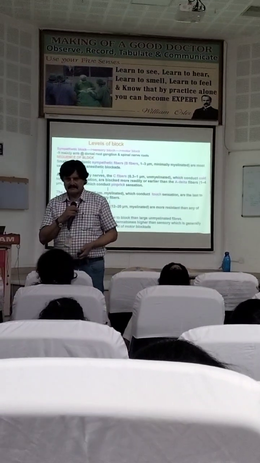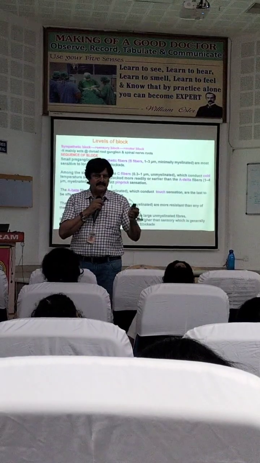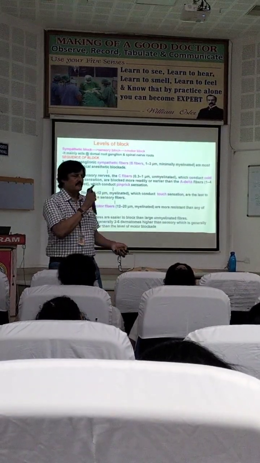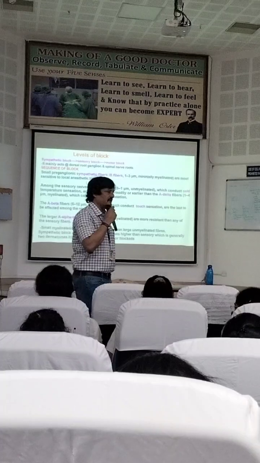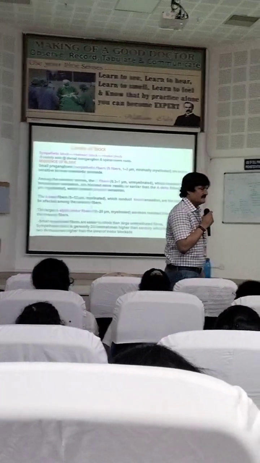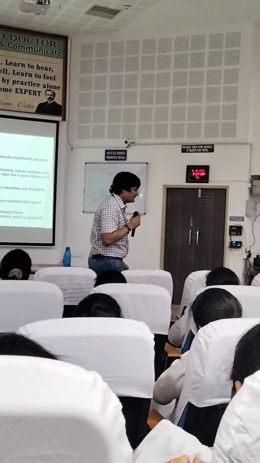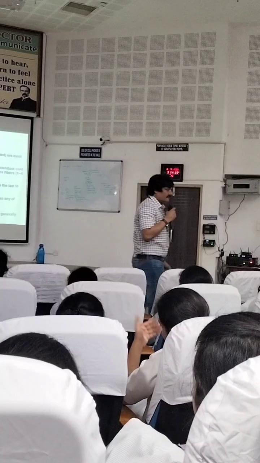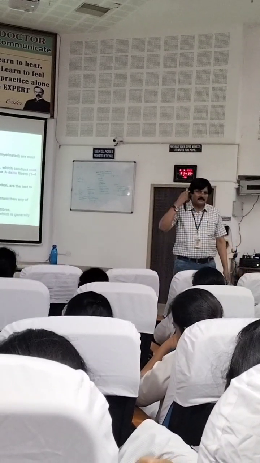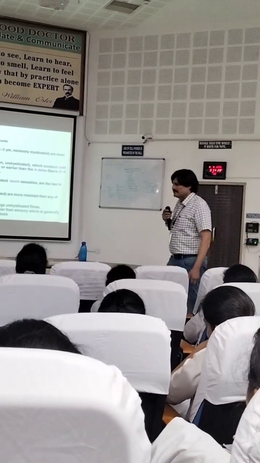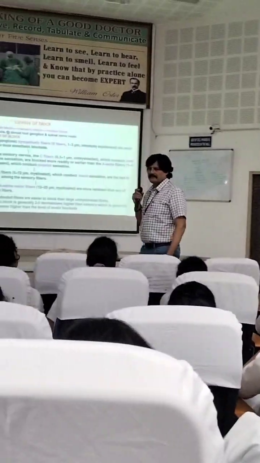Proprioception is the joint feeling. If you are moving a joint, you feel the orientation of your body in space, how it is moving. Even with your eyes closed, you know where you are.